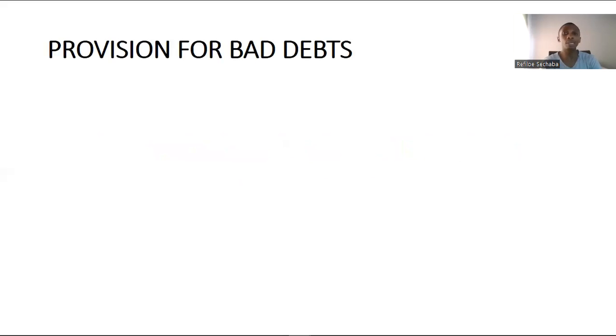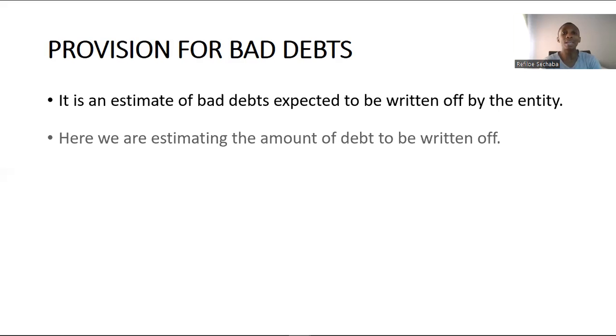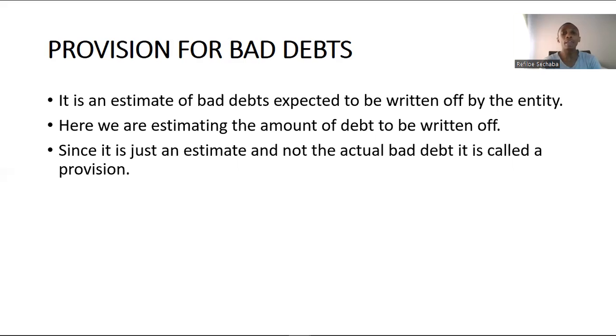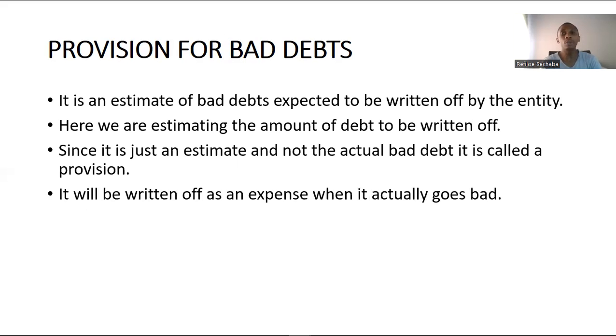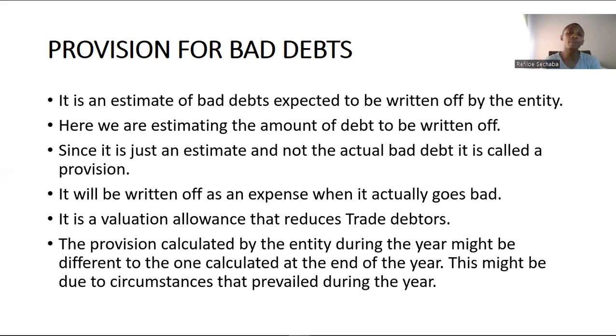What is provision for bad debts? As I have said earlier on, it is an estimate of bad debts expected to be written off by the entity. Here we are estimating the amount of debt to be written off. Since it is just an estimate and not the actual bad debt, it is called a provision. It will be written off as an expense when it actually goes bad. It is a valuation allowance that reduces trade debtors.